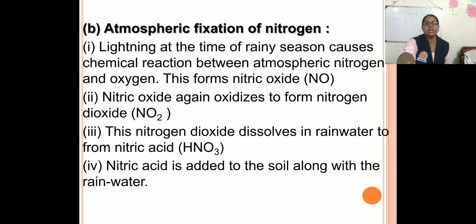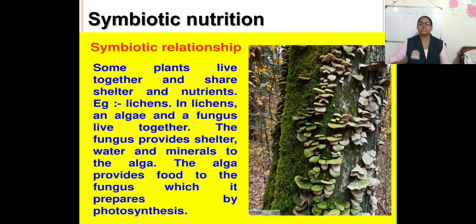The next one is the symbiotic association. Okay, symbiotic association or symbiotic nutrition. Symbiotic relationship you can say, or symbiotic nutrition. That means how the nutrition occurs due to symbiosis. So when two or more different types of plants live together to fulfill their needs such as nutrition, protection, support, etc. with each other's help, then it is known as symbiotic nutrition.